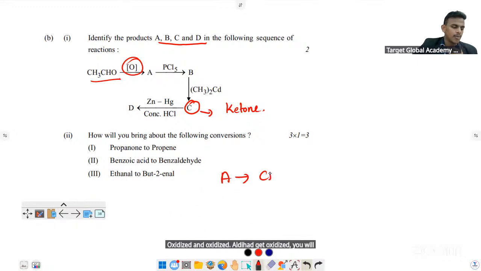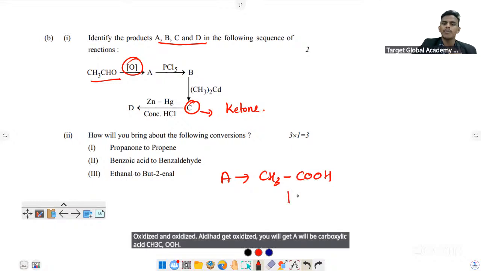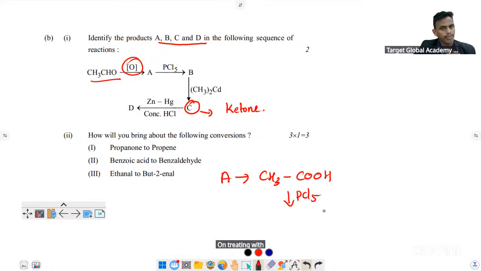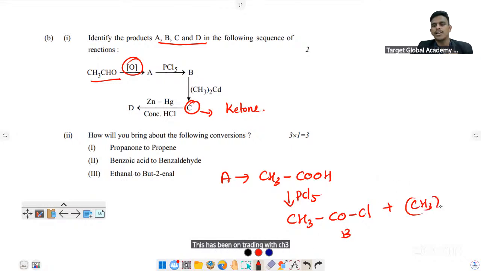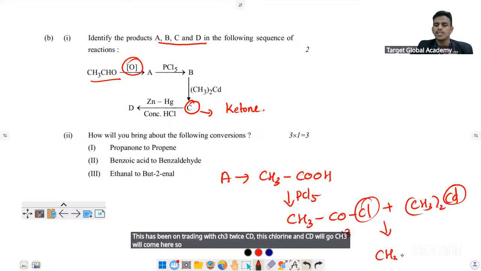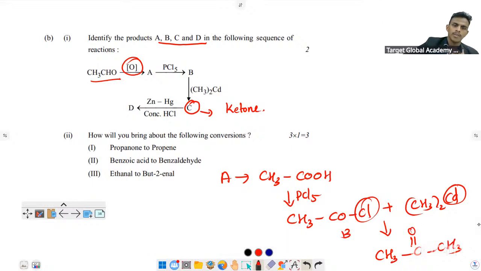A will be carboxylic acid, CH3COOH. On treating with PCl5, you will get CH3COCl. This is B. On treating with (CH3)2Cd, this chlorine and Cd will go, CH3 will come here. So C will be CH3COCH3. Correct? Finally, zinc amalgam, you will get propane.